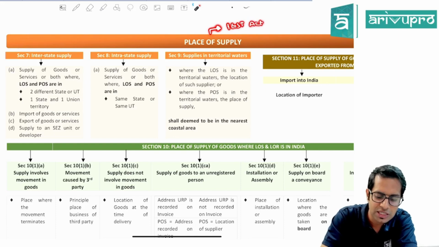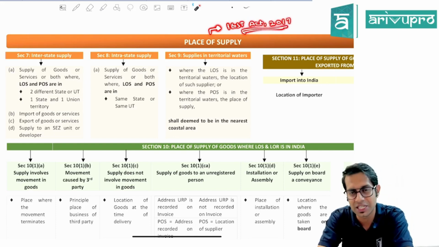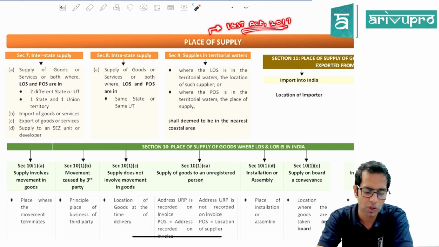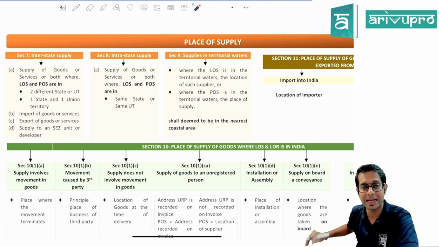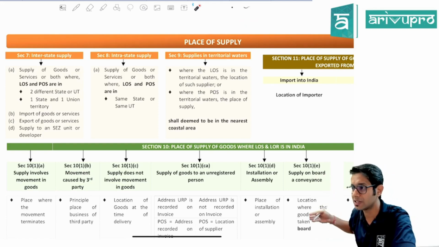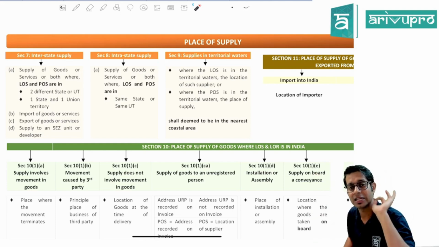Normally, for your entire GST law, whatever sections you are studying, you are going to learn from the CGST Act, but this is one topic alone which you are going to learn from which act, sir? You are going to learn from the IGST Act, place of supply. Sections 7, 8, 9, 10, 11, 12, 13, etc. Whichever sections we are referring to over here are sections from which act?